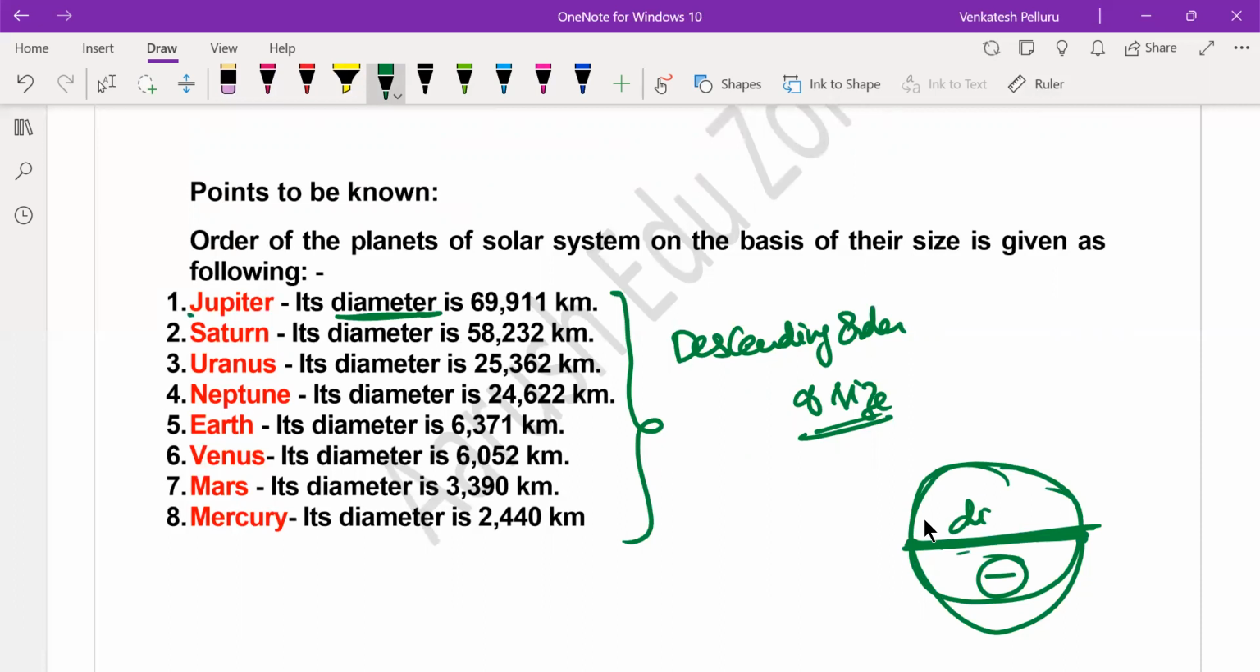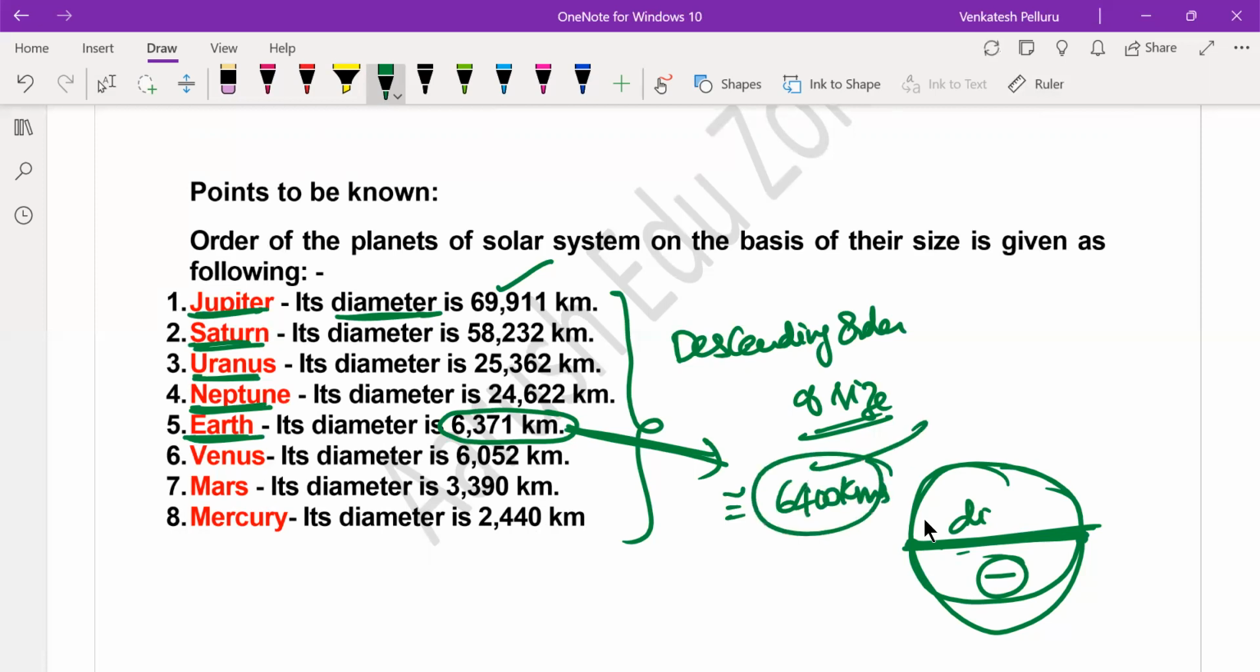Based on that, Jupiter's diameter is 69,911 kilometers, making it the largest planet of the solar system. Second largest is Saturn, third largest is Uranus, fourth largest is Neptune. Earth's diameter is 6,371. You must remember, this question is generally asked several times, but the answer is approximate. So approximately the answer will always be mentioned as 6,400 kilometers. What is the approximate diameter of the Earth? It is generally given as 6,400 kilometers, but to be precise, it is 6,371 kilometers.